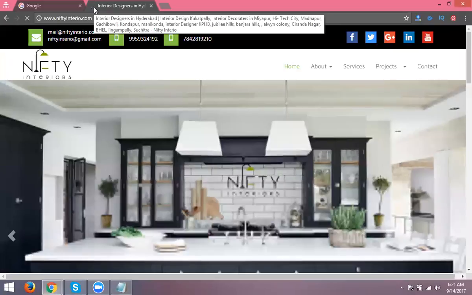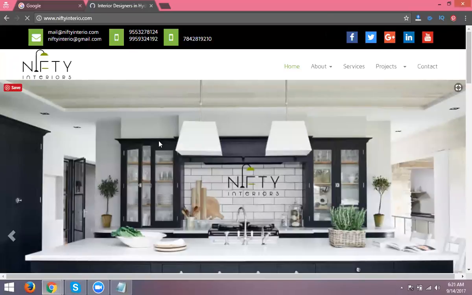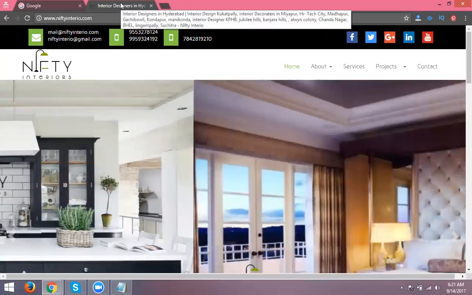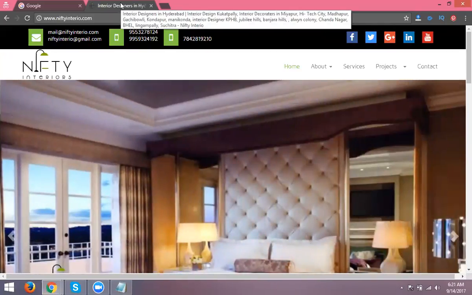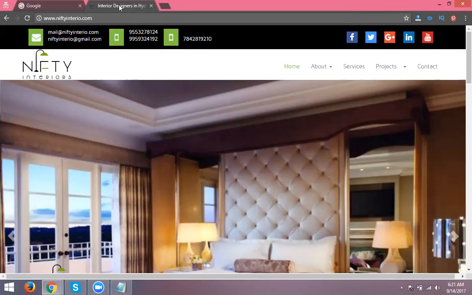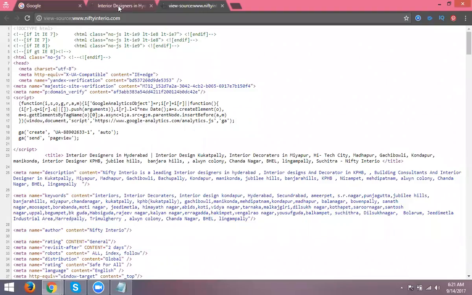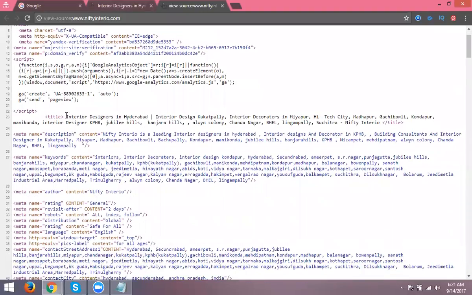This is called Nifty Interior. Suppose, what is a website? How to identify this website? The website name is identified by the title. Here, what is the title? Interior Designers in Hyderabad. So, if you open up the website code, that is called Control U. So, what is the title here? Interior Designers in Hyderabad.